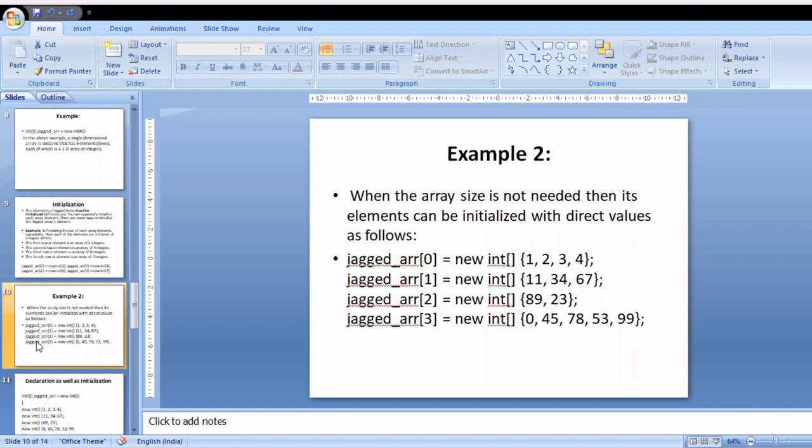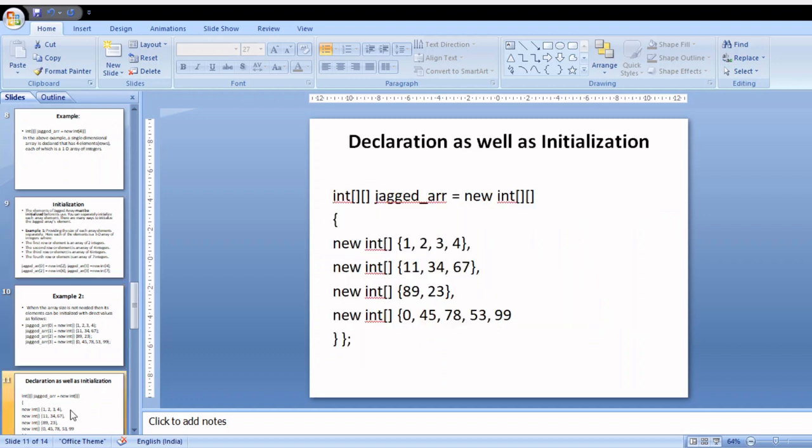And the declaration, see, this is how you are going to declare and initialize the variables in this format in case of jagged arrays.